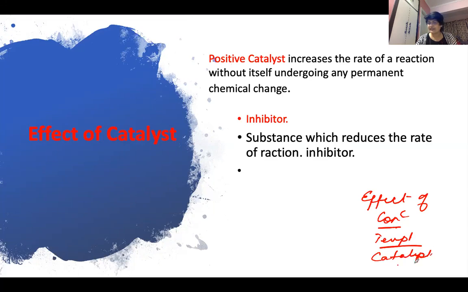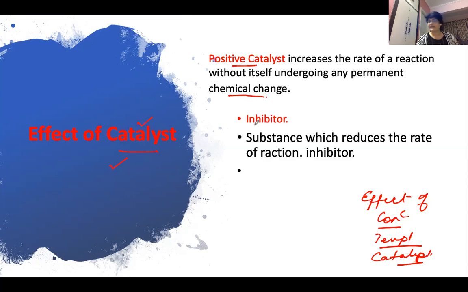So what a catalyst does, everybody knows here. In which way is it going to affect the rate of reaction? We know that it is going to increase the rate of reaction, and that is your positive catalyst. And one mistake that students normally make here is saying that a catalyst does not participate in the reaction. That's wrong. Catalysts do participate in the reaction, but they don't show any chemical change.